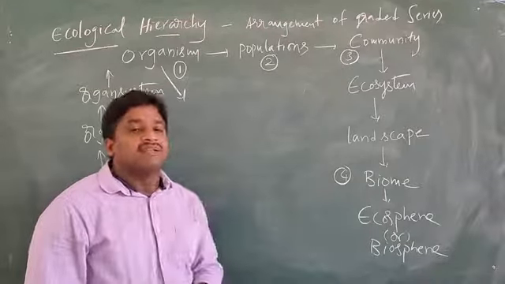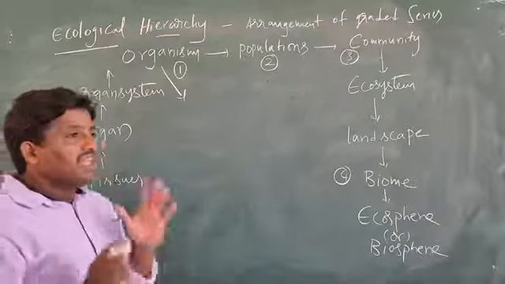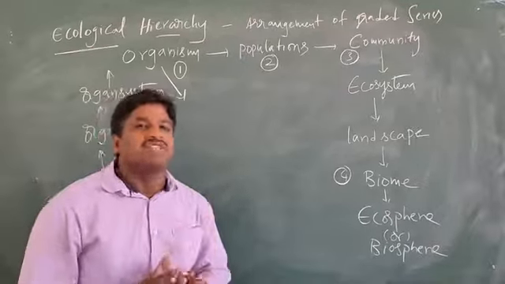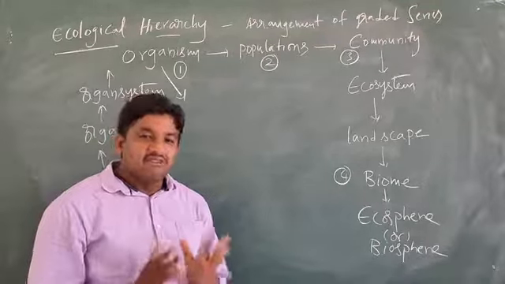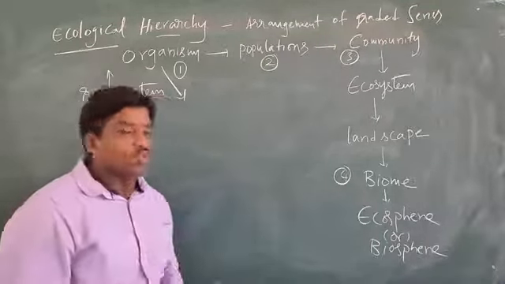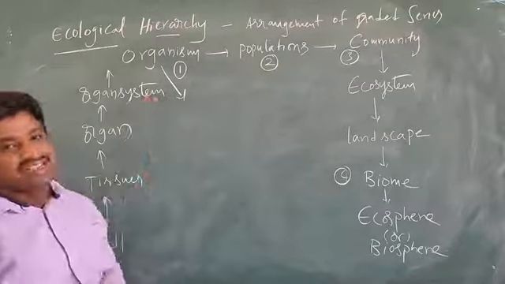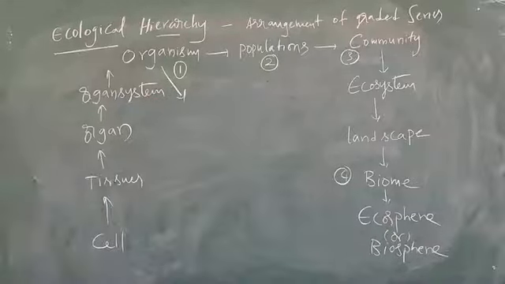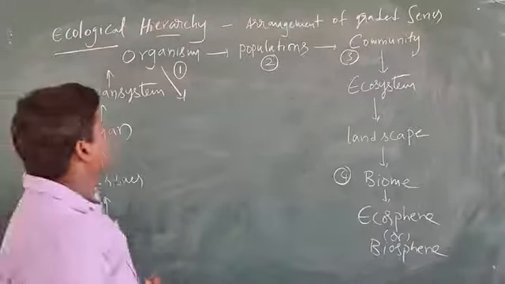Organism means every individual of a species. Every individual of a species we call an organism.